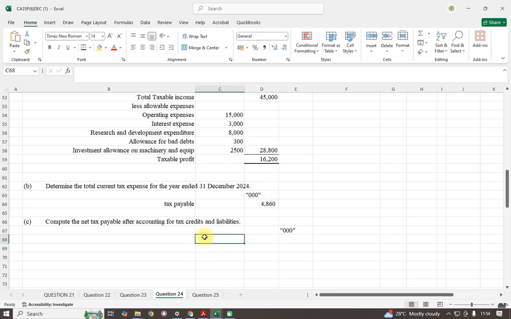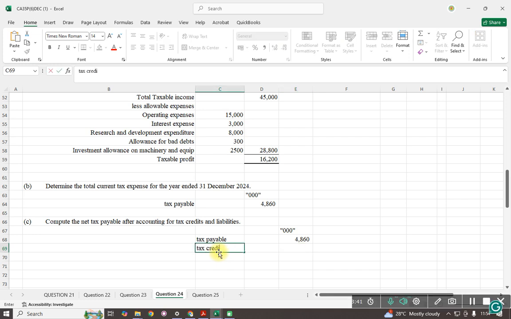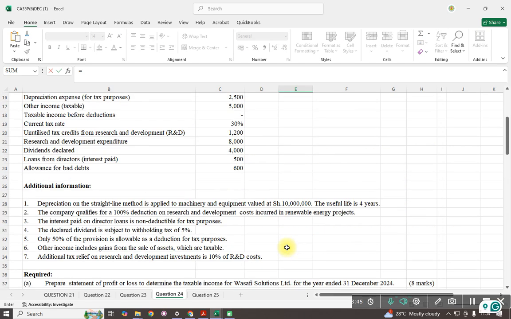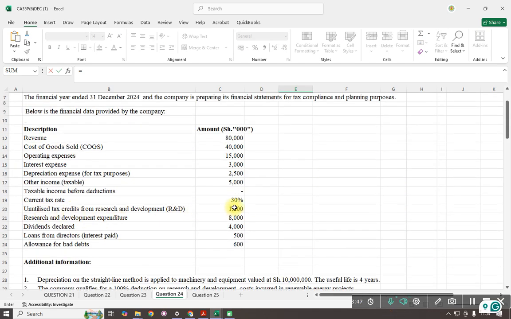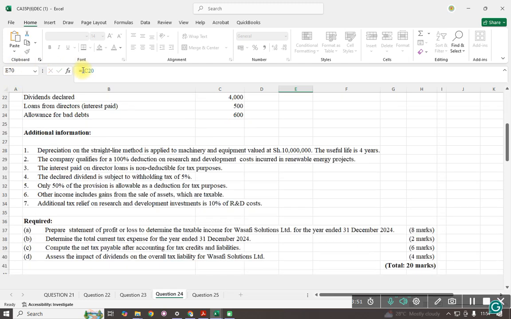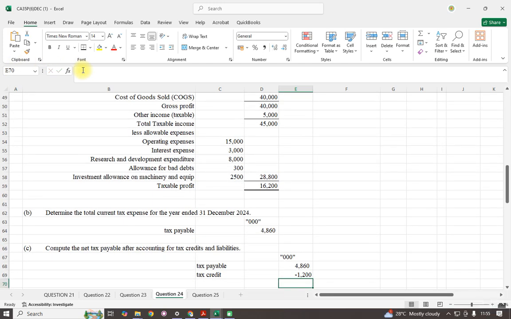So our tax payable, we have this value 48. Then we have the tax credit we have been given here: unutilized tax credit of 1, 2. I'll deduct this, and it will reduce our tax payable.